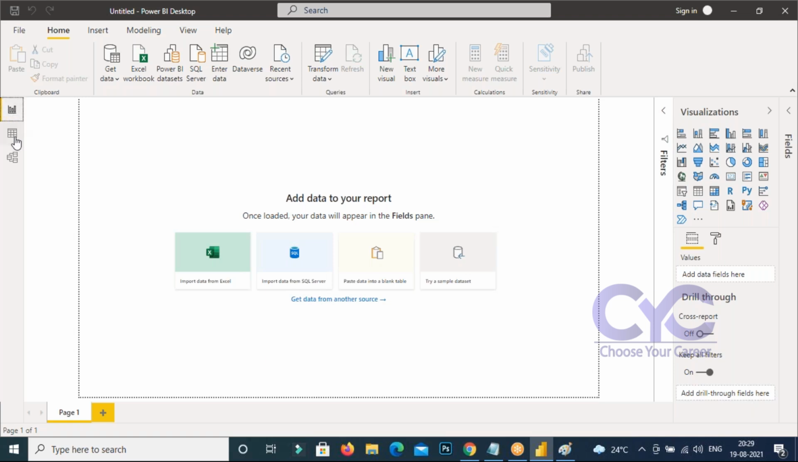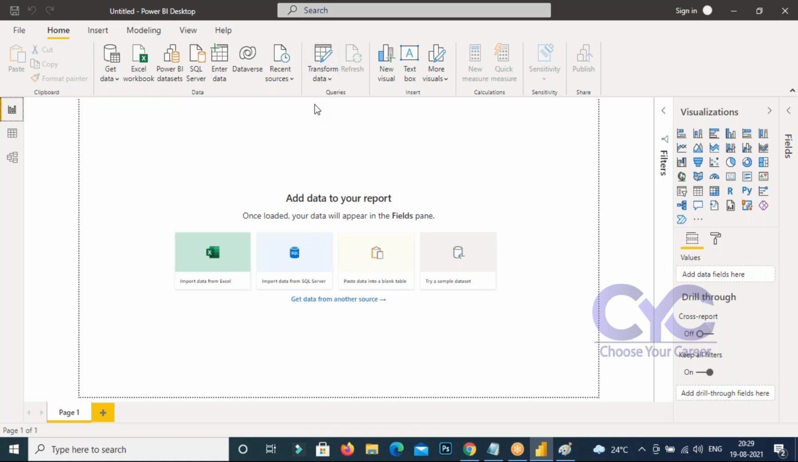This is the report view, this is the data view, and this is the model view, which you can find here. All of this is called the menu. You are going to get the data from this option, and you are going to transform the data from this option. Can you find it?